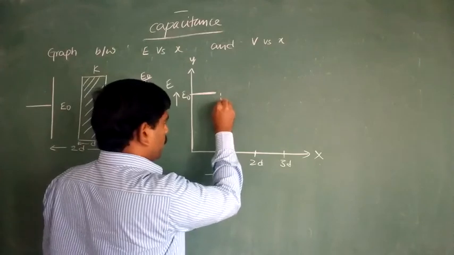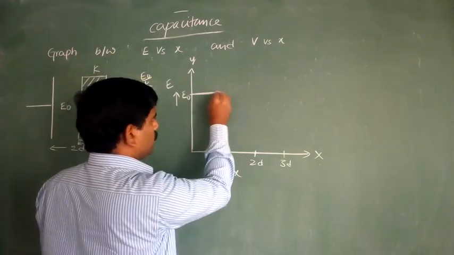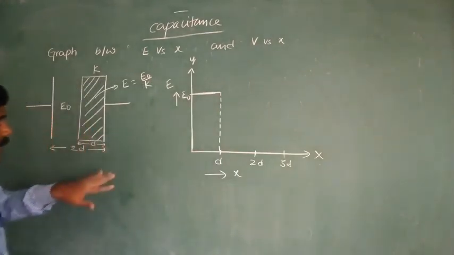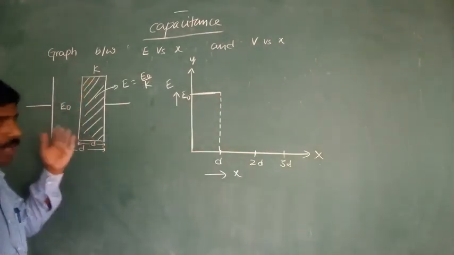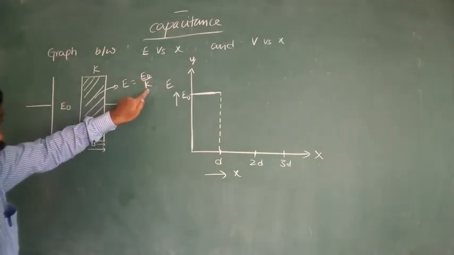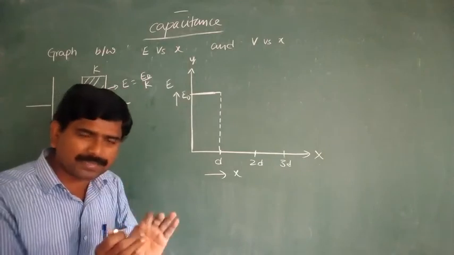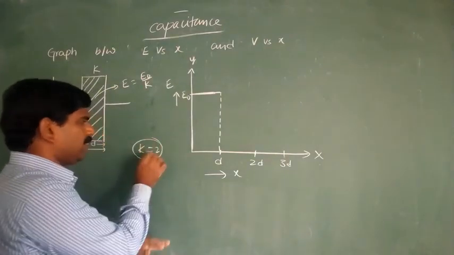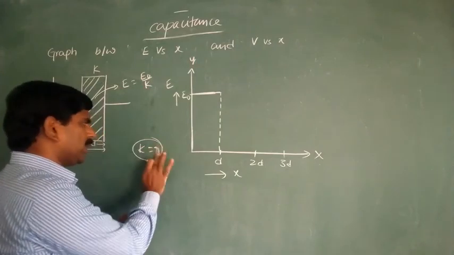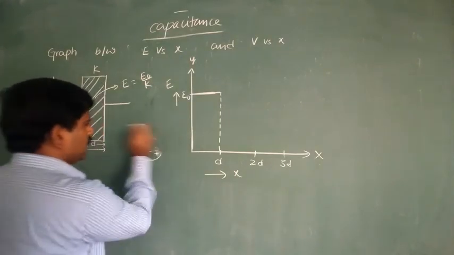Here, up to the point D. Okay, next one. Here, observe, the electric field intensity decreases. How much does it decrease? That one becomes E naught by K. Somewhat, that depends upon the value of the dielectric constant. That depends upon the case, in case 2, in case 3, in case 4. Depending on that, the value decreases.